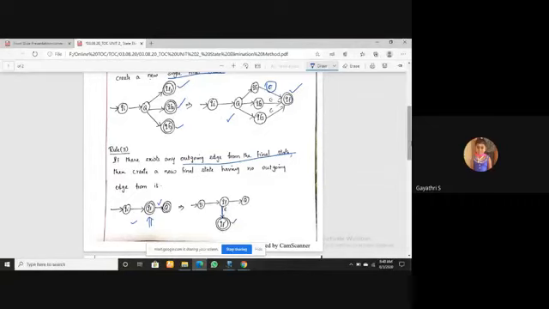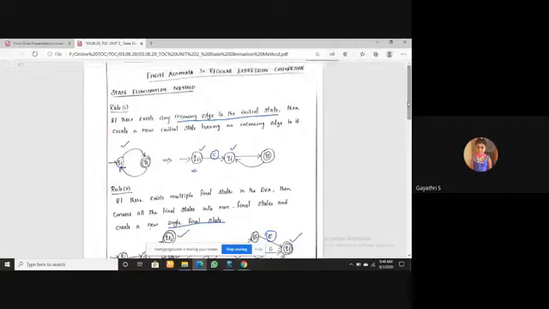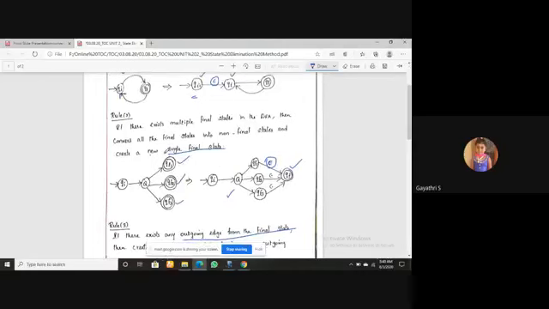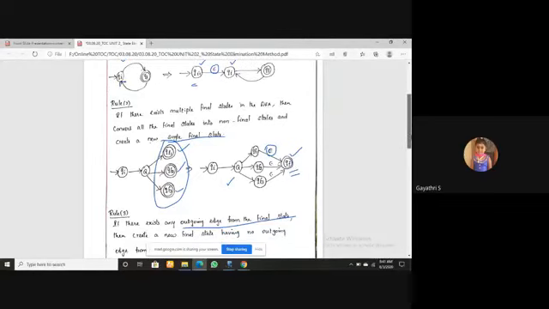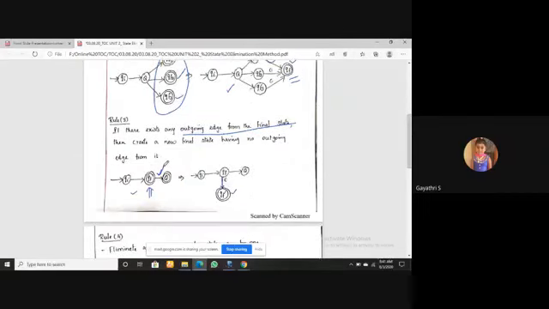So, the three important rules. The first one talks about the initial state. If there exists any incoming edge to the initial state, create a new initial state. Then, if multiple final states are present in your automata, create a single final state. Next, if there is any outgoing edge from the final state in your given automata, you have to add a new final state. These are the three main rules.